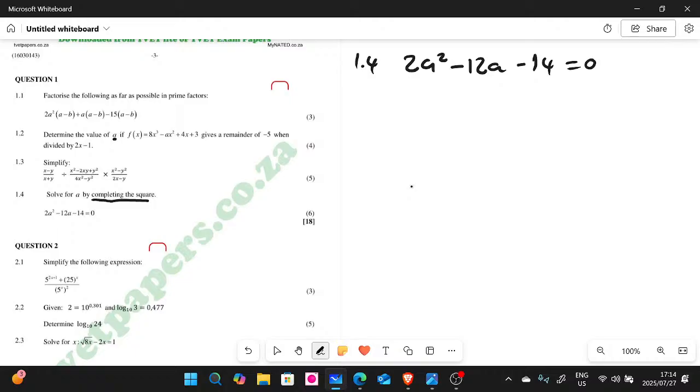Always divide it by the coefficient of a squared. Let's divide throughout. So when we divide here, we will be left with a squared minus 6a minus 7. All this is equaling to 0.